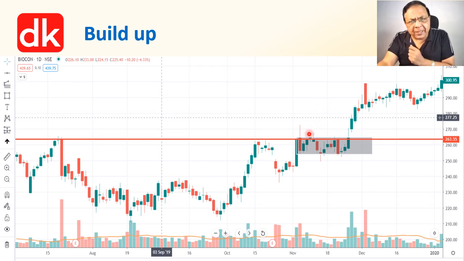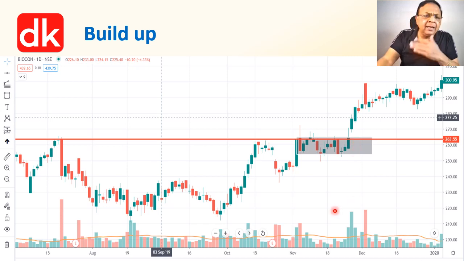Now what should be the strategy? Put a buy stop order. This is the breakaway breakout candle, so put a buy stop order above the high of this candle. The next day we are into the trade because that high was broken. Our buy stop order got triggered. And what will be the stop loss? This is the resistance line which will act as a support. We can put 1 ATR below as stop loss and take this long trade.